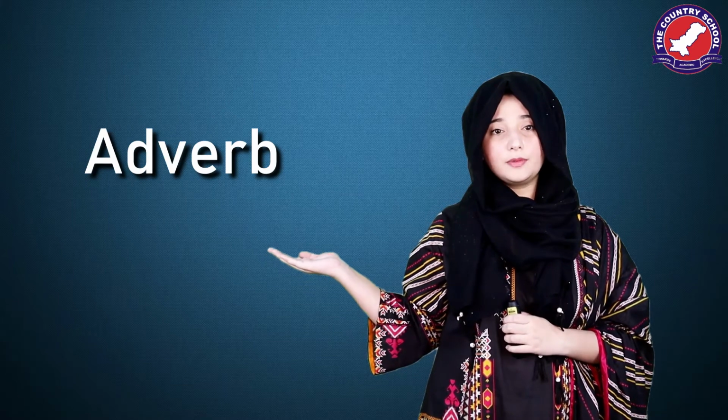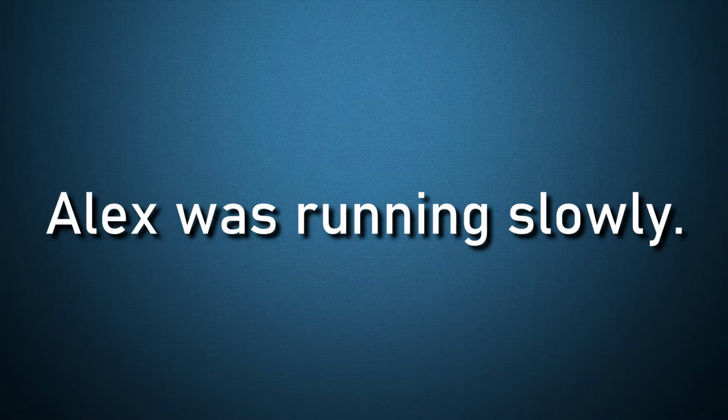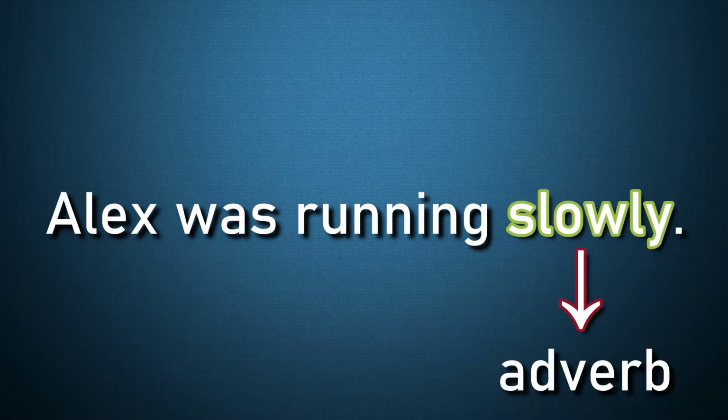Now let's look into the next part of speech, that is adverbs. An adverb is a word used to describe a verb, an adjective, or another adverb. Let's understand it with some examples. This flower is very beautiful. Here the word very is describing the adjective beautiful, so it is an adverb. Let's have another example. Alex was running slowly. Here the word slowly is describing the verb running, so it is also an adverb.